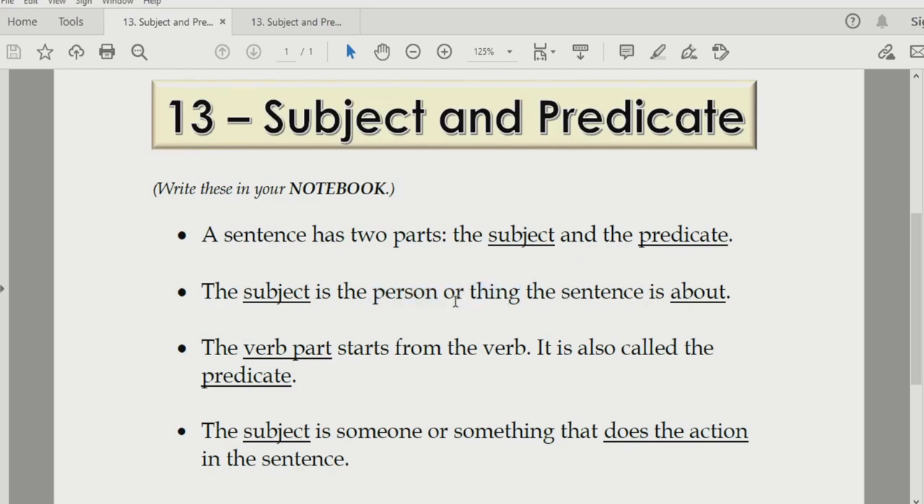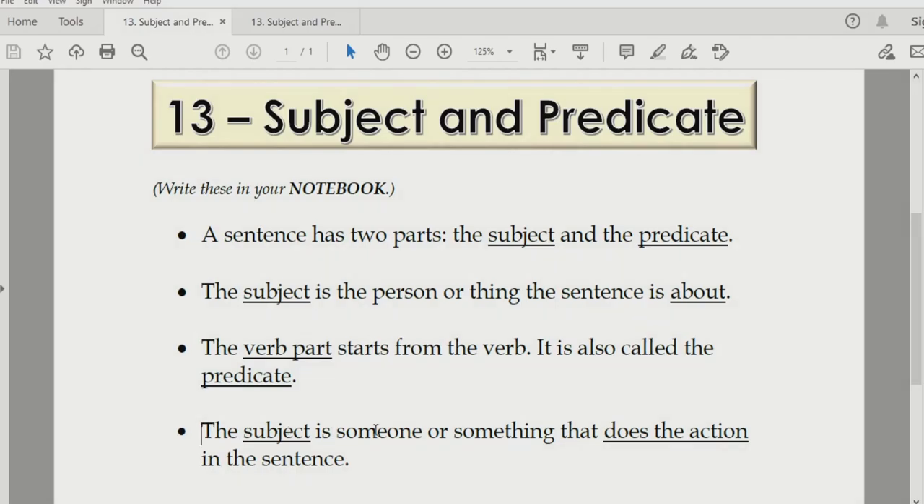Now let me explain to you in Hindi. Subject वो इंसान या चीज़ है जिसके बारे में we are speaking or we are talking. The verb part starts from the verb. Very easy to understand. Wherever you have the verb, the verb part starts from there itself. It is also called the predicate.